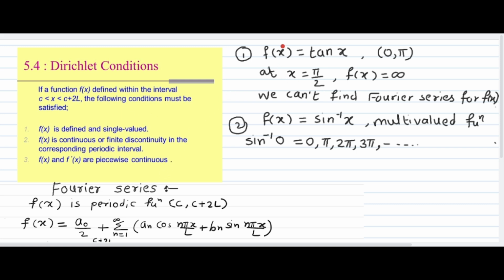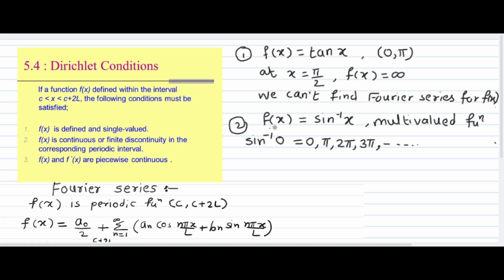Now, some examples are written here. Let f(x) equal tan x, defined in the interval 0 to pi. Obviously pi by 2 lies in this interval. When x equals pi by 2, f(x) becomes tan pi by 2, which is infinity. So this is not a well-defined function, and we cannot find a Fourier series for tan x in the interval 0 to pi.